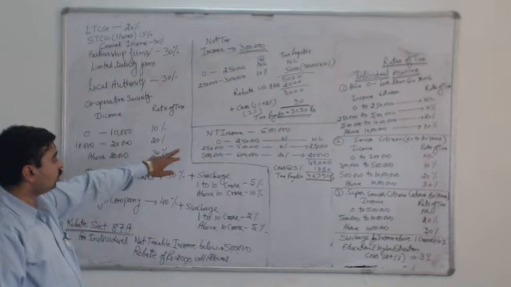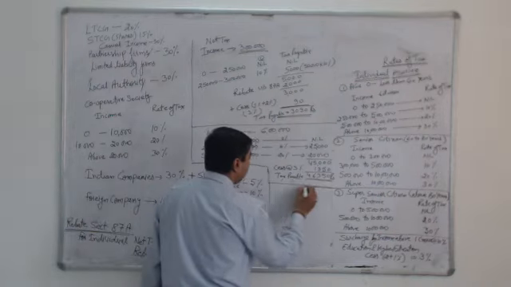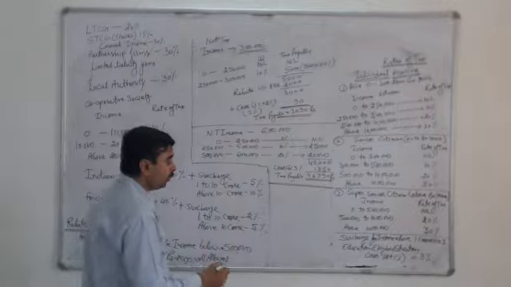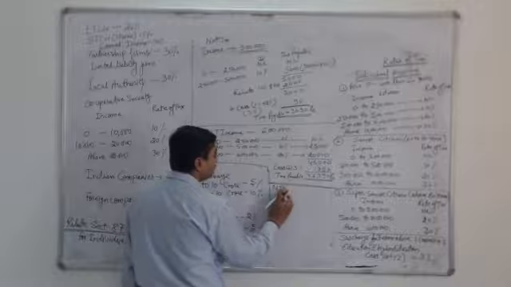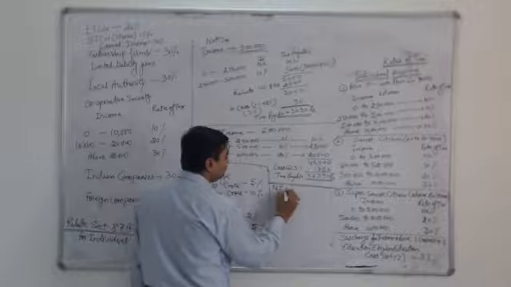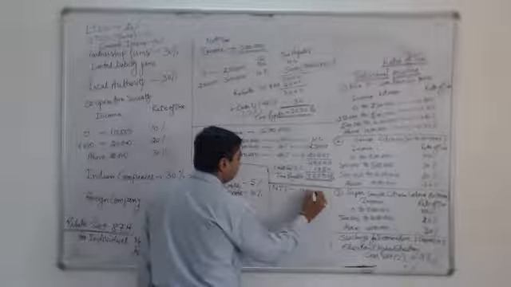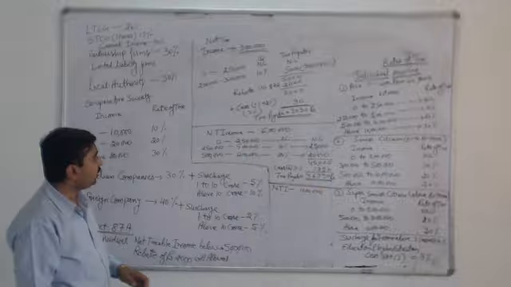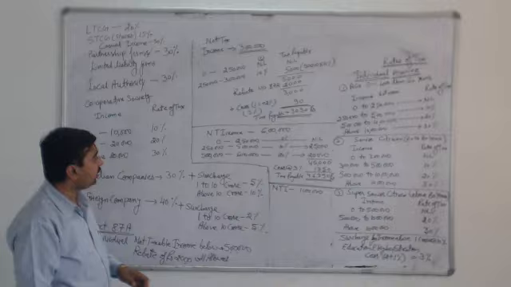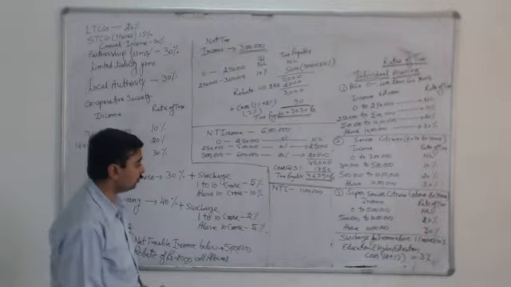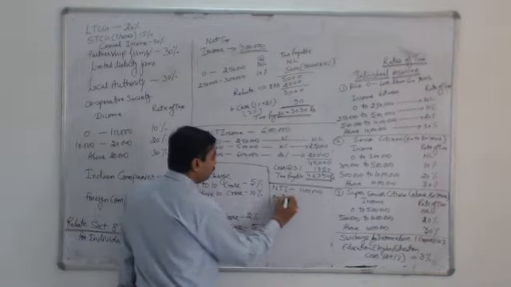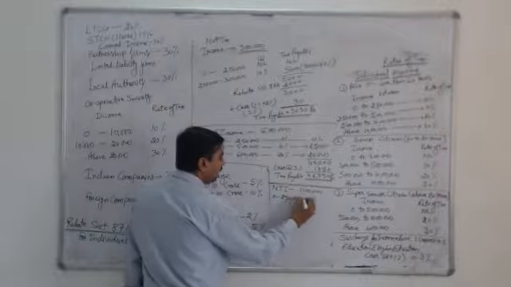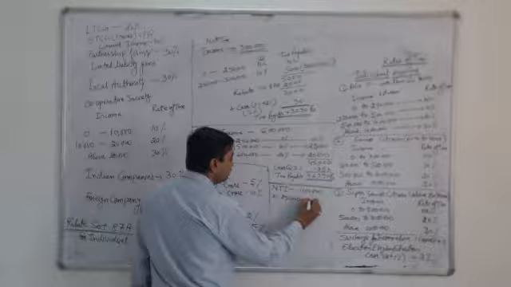But in case the income of the assessee increases and goes more than this, in the third example, I am assuming that the net taxable income of an assessee is 11 lakh rupees. With this example, we will check how we calculate the tax if the assessee falls in the first slab, second slab, or above the 10 lakh slab. So again, we will use the same method, and we start with 0 to 2,50,000. The rate of tax will be nil, and tax payable is nil.